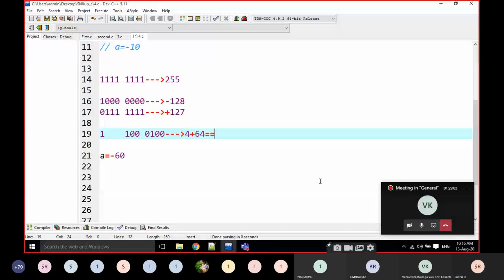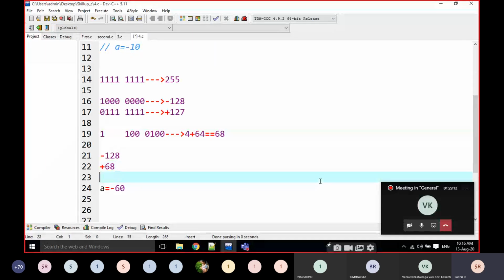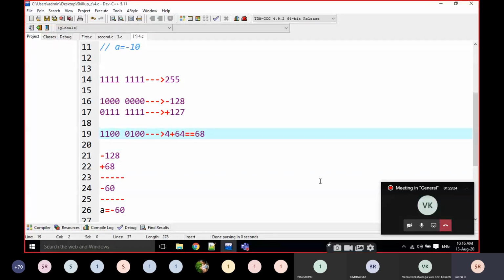Minus 128 plus 68. What is the output? Minus 60, no doubt about that. This is the binary value for minus 60.